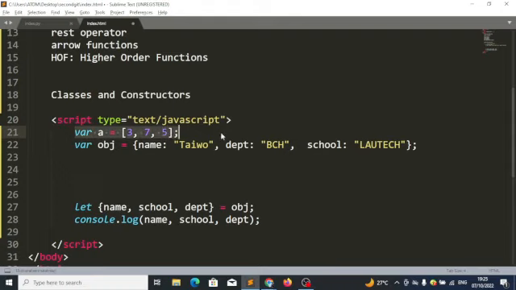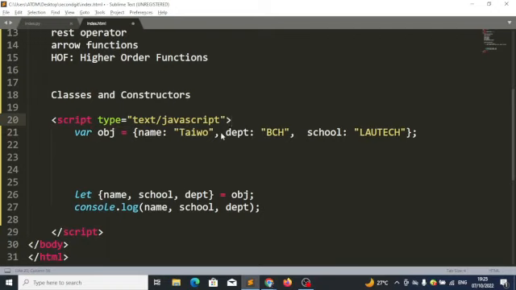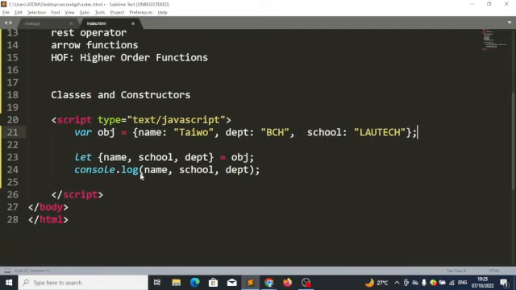So it's not using the order. Instead, it's going to be using the key, the name here, whatever you put here. It is the key that matters when you are dealing with objects. But when you are dealing with an array, order matters. So it's not using the order, no. Instead, it's using the key.